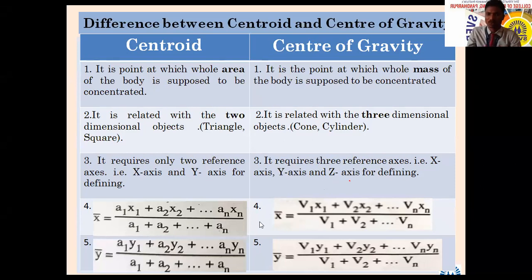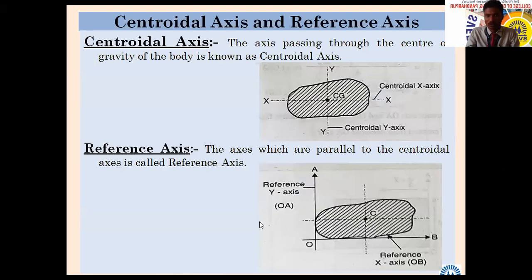So both the terms we are going to consider as one. Sometimes it may be asked, for a given 2-dimensional figure calculate the center of gravity. असे विचारलं जाऊ शकतं प्रॉब्लेम स्टेटमेंट मध्ये. तिथं म्हणायचं नाही की सेंटर ऑफ ग्रॅव्हिटी हा actually it is applicable to 3-dimensional, but in this particular chapter both the terms will be taken as one and the same. It doesn't mean that we are going to consider a 3-dimensional entity. That I want to tell here.